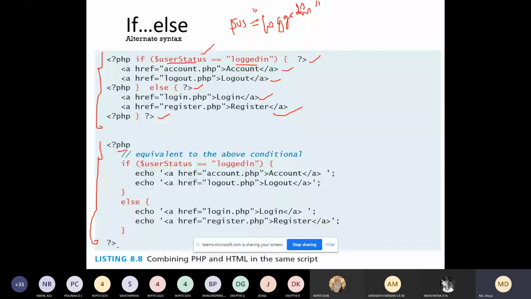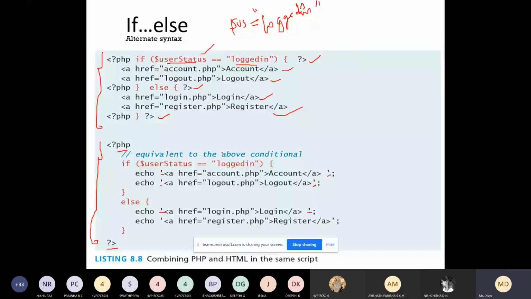Wherever you have HTML code, you place it within single quotes or double quotes. Single quote is preferable. If you have PHP with double quotes inside, you can place the HTML within single quotes. So this is similar.